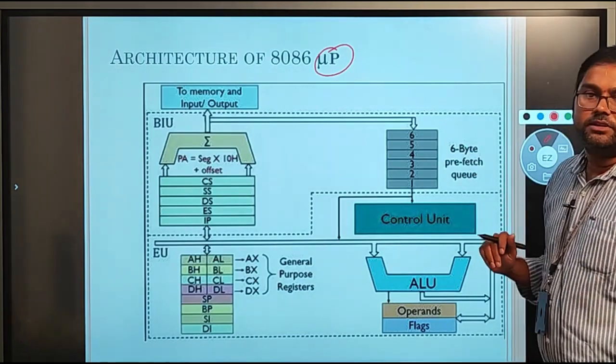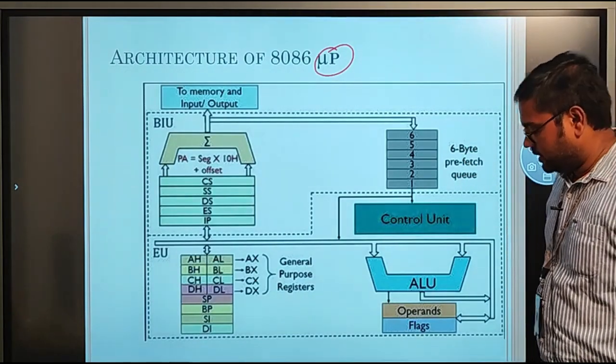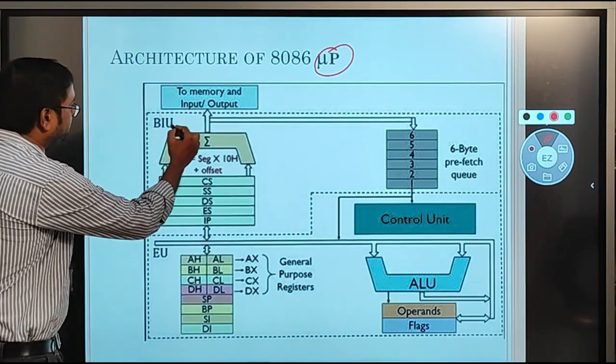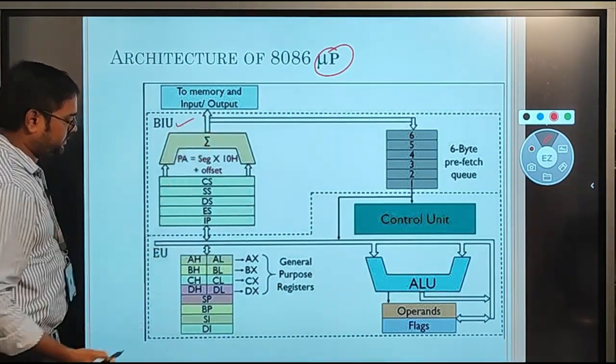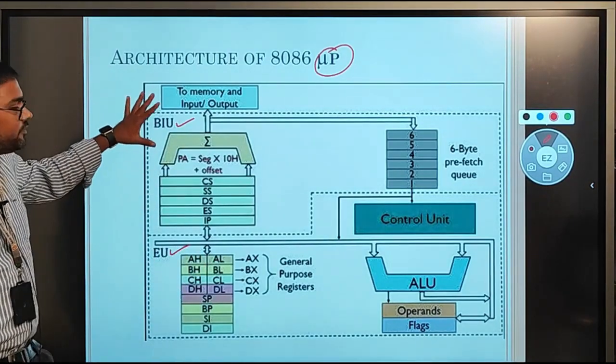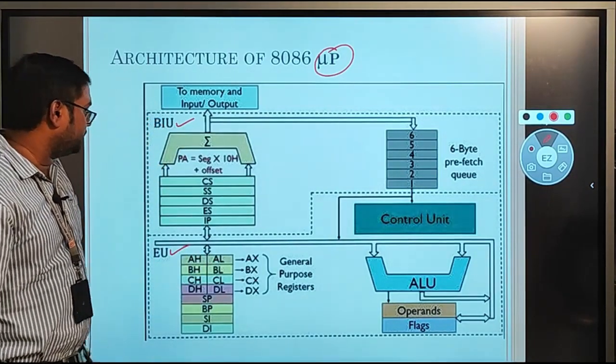When we observe this figure, here we have a total of 2 units. The first one is the bus interfacing unit, and the second one is the execution unit.